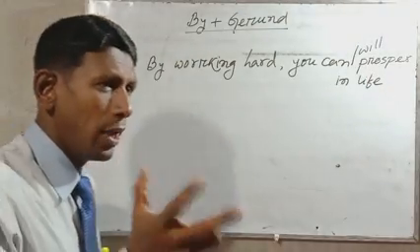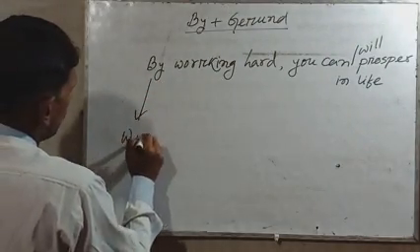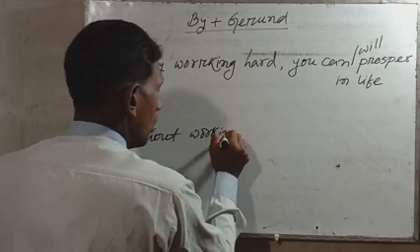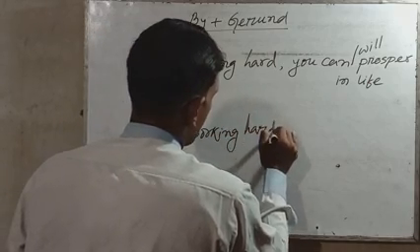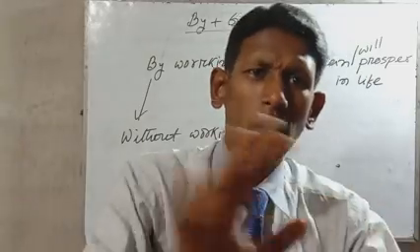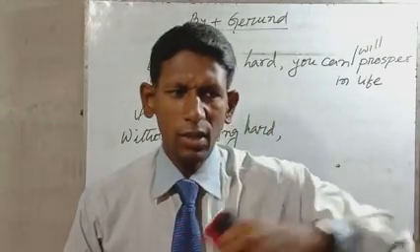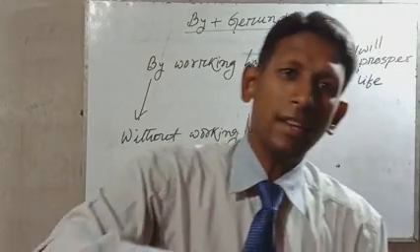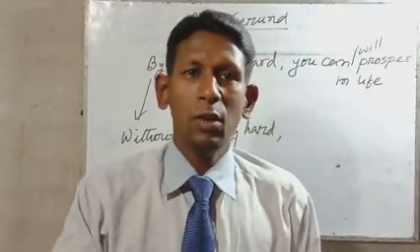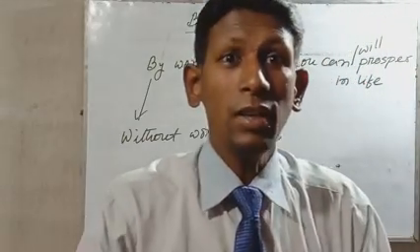On the other hand, when we use without, that's like without working hard. So by working hard you will prosper, without working hard you will not prosper. That is negative sense, you will write down. Clear? By working hard you will shine in life. You can turn it into another negative sense. What is negative sense? You will not prosper, you should not prosper. That is negative sense, you will write down at the time of using without.